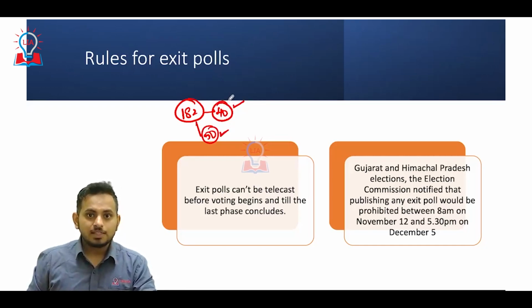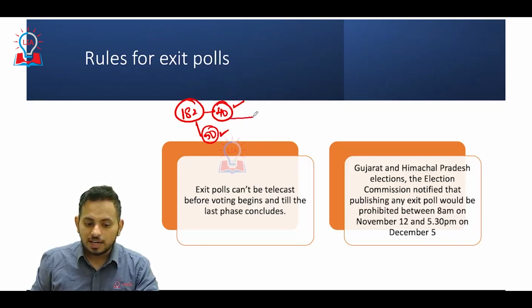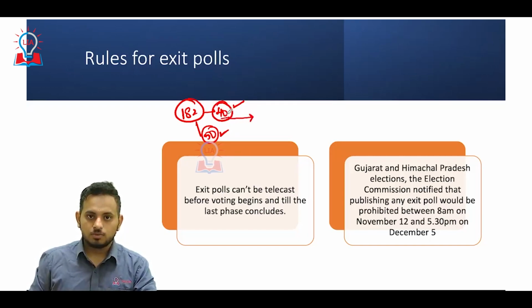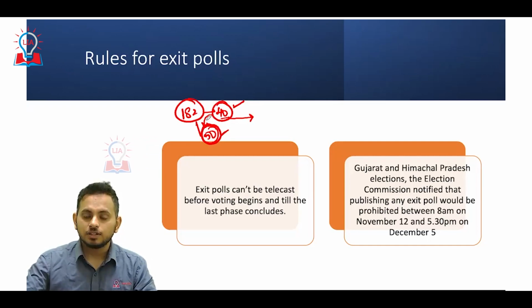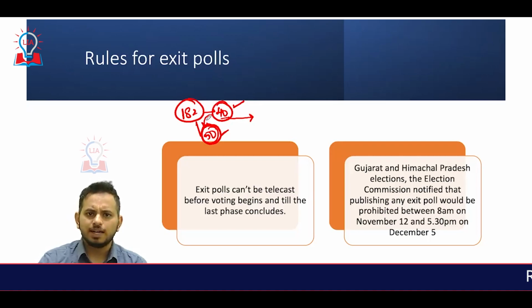If the exit poll comes out just after the election is completed for these 40 constituencies, then this will have an impact on the voters' choice in the 50 constituencies which are about to go for election in the near future, the next 2 or 3 days probably.